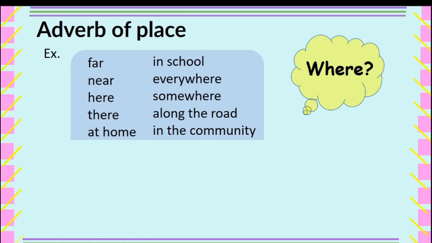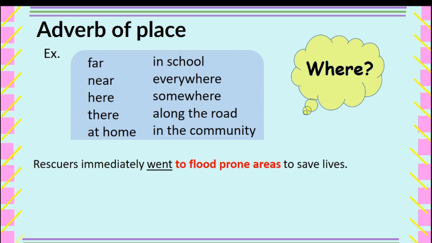Next, adverb of place. It answers the question where. And here are some samples. Far, near, here, there, at home, in school, everywhere, somewhere, along the road, in the community. And here's the sample sentence for that one. Rescuers immediately went to flood-prone areas to save lives. The question is, where did the rescuers go? The answer is to flood-prone areas. To flood-prone areas, that is the adverb of place that modifies the word went. Went is a verb, okay?